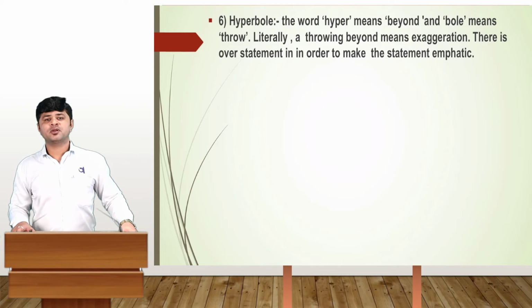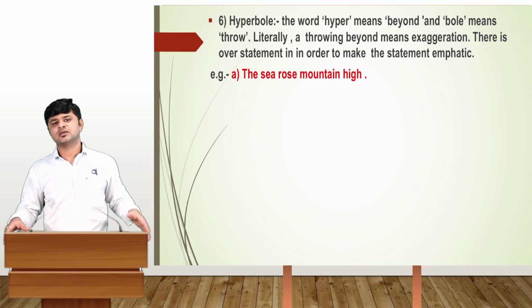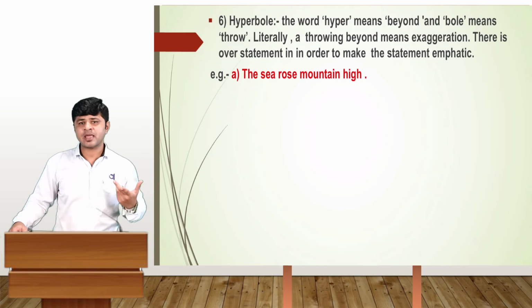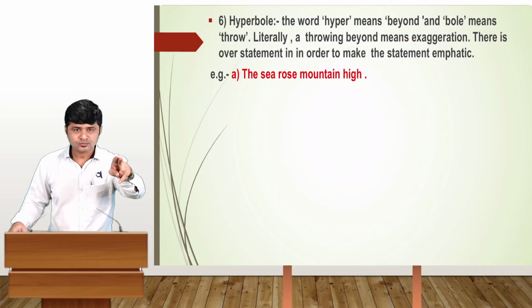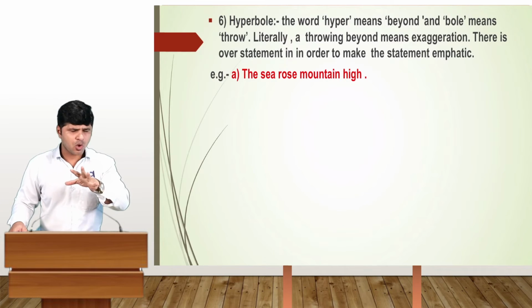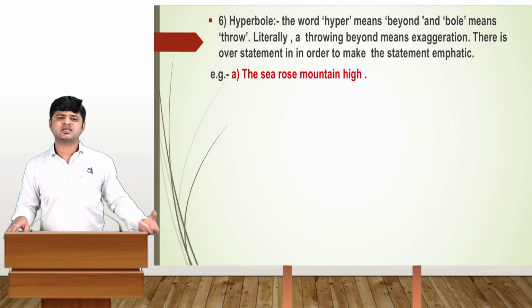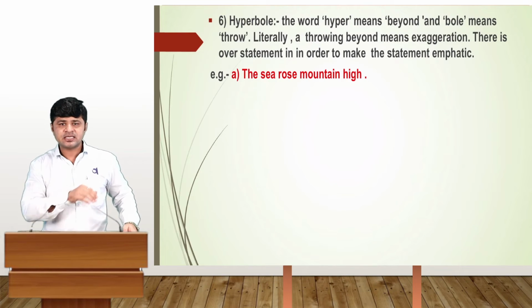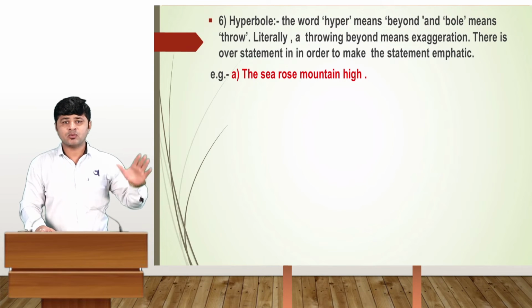Hyperbole. Hyperbole is very easy. You also know very well about it. So hyperbole means, the word hyper means beyond, and bole means throw. Literally, throwing beyond means exaggeration. There is an overstatement. In order to make the statement emphatic, we just emphasize on it. Like, the sea rose mountain high.